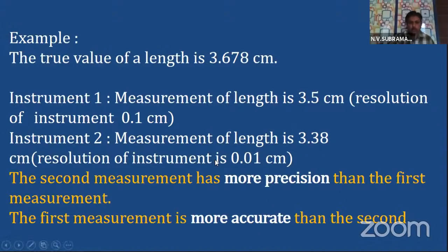The second measurement has more precision than the first measurement. But if you see the values carefully, 3.5 is closer to 3.678. That means the first measurement is more accurate than the second one. So that is the importance of this example. A measurement can be more accurate but less precise. That is also possible. That's what I wanted to tell with this example.